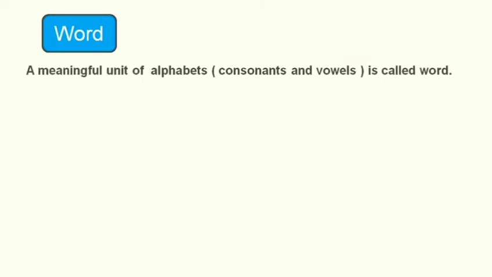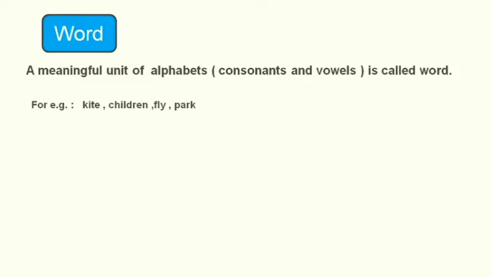Dear friends, first we will revise the word, which we already discussed in our previous video. Then what is a word? A word is a meaningful unit of alphabets or letters, that is consonants and vowels, and it is called a word. For example, kite, children, fly, park. These are all meaningful words.